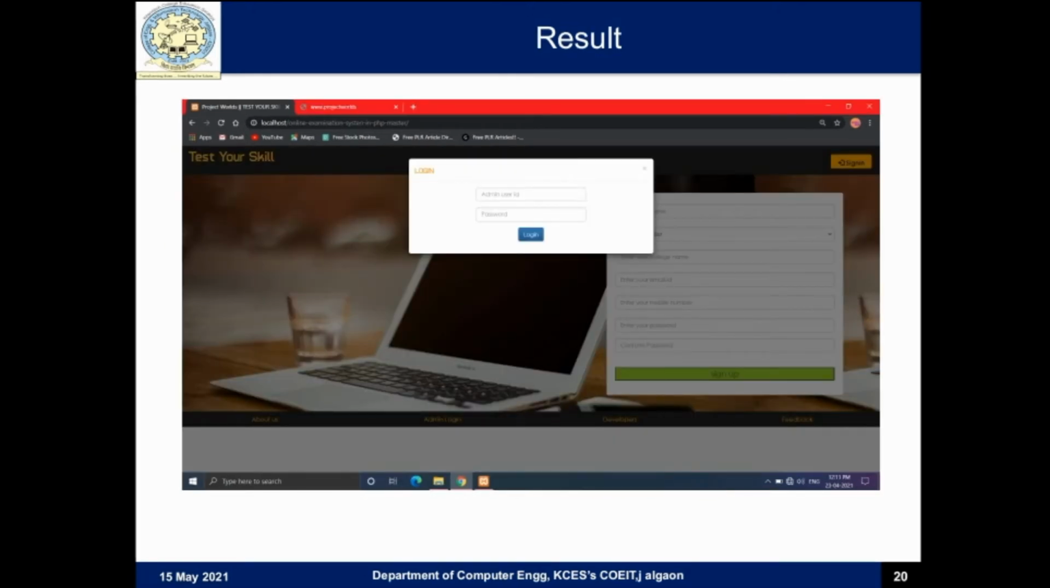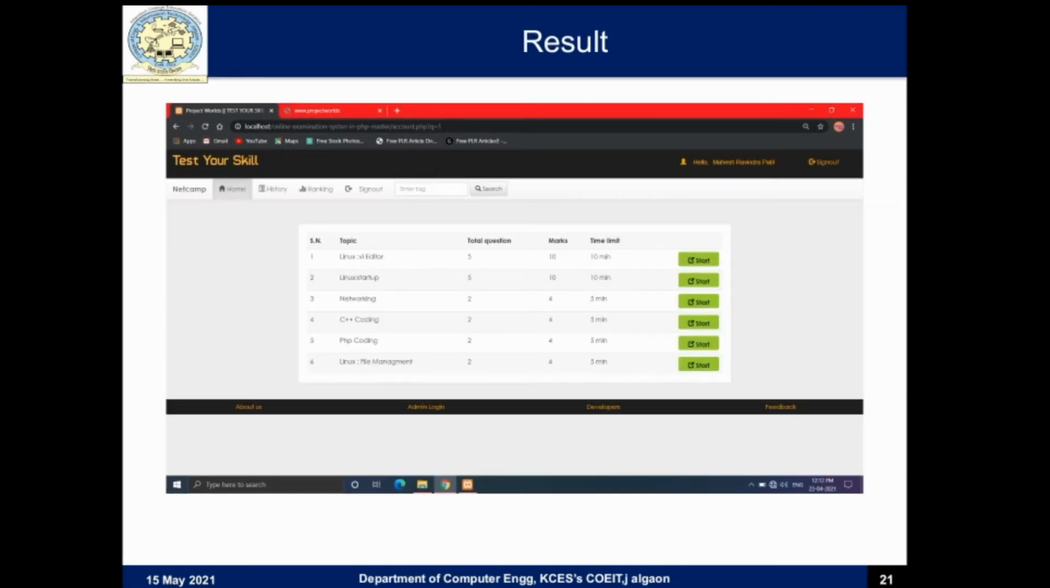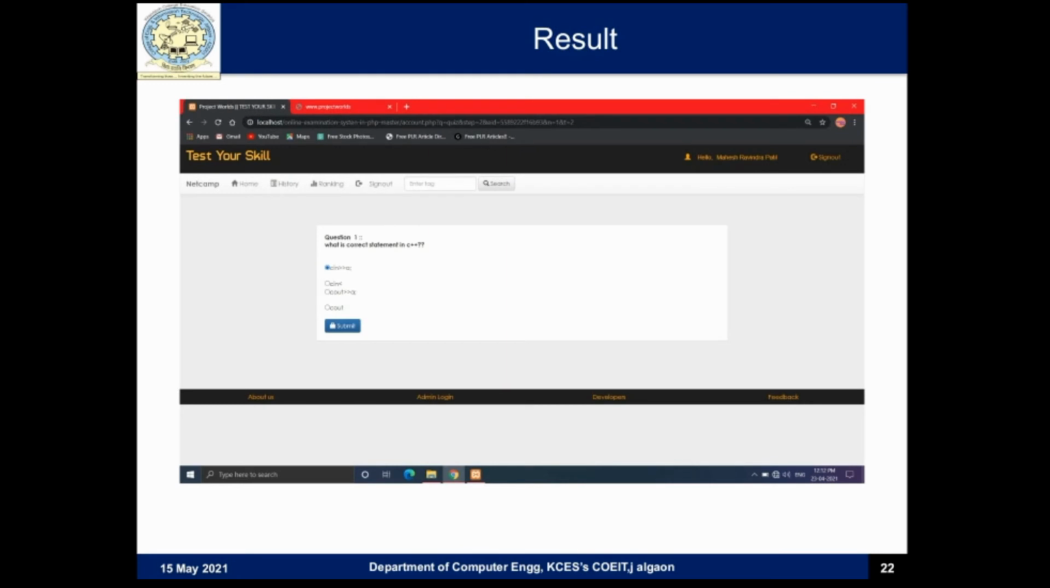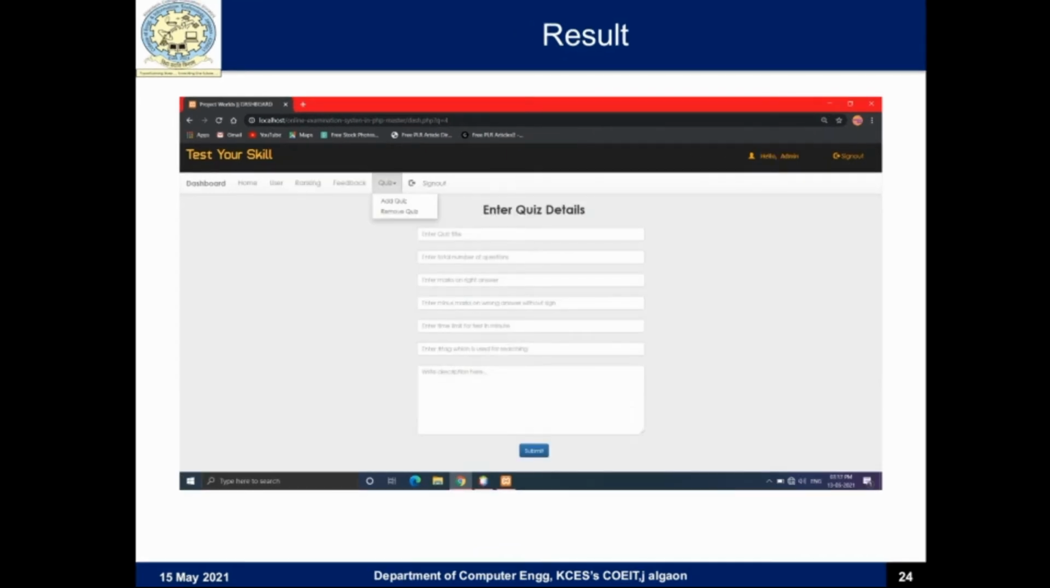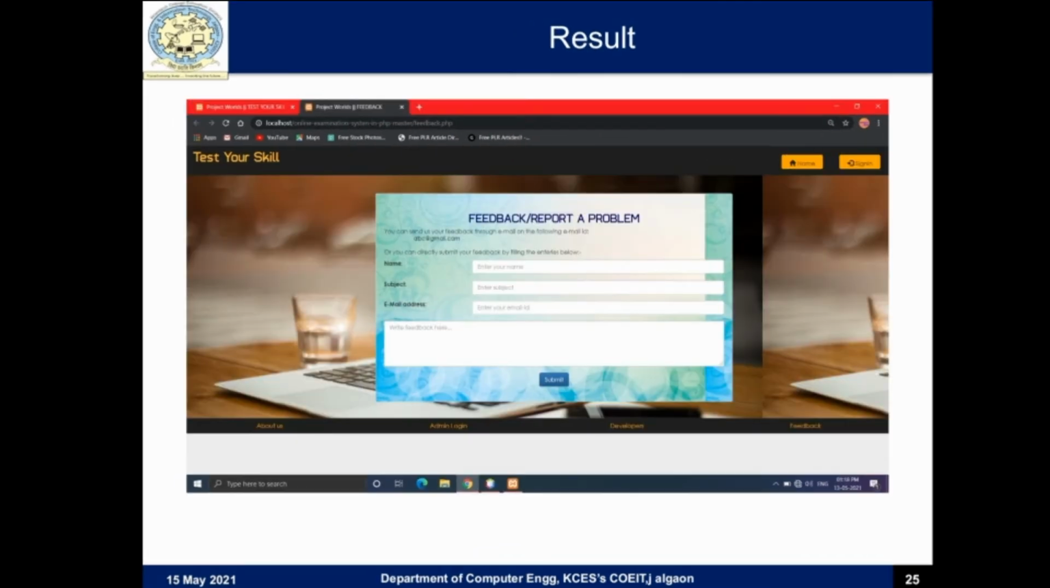Next is result. First one is a registration page. Next is a login page. Is an exam page. Is a ranking page. And is a feedback page.